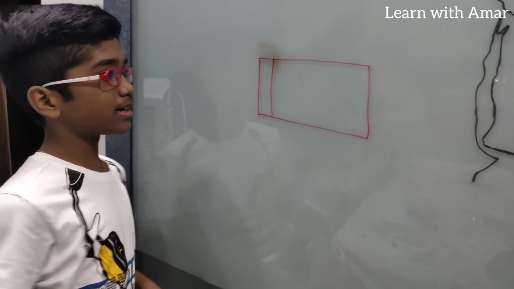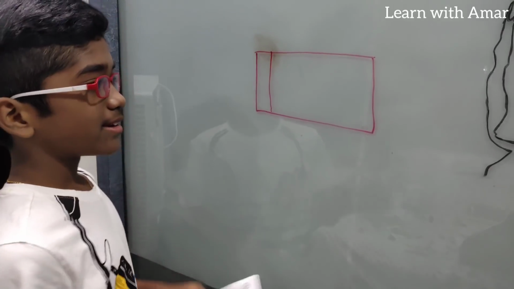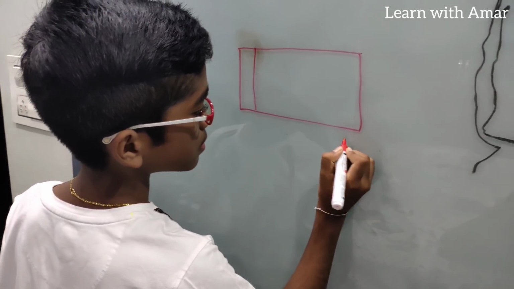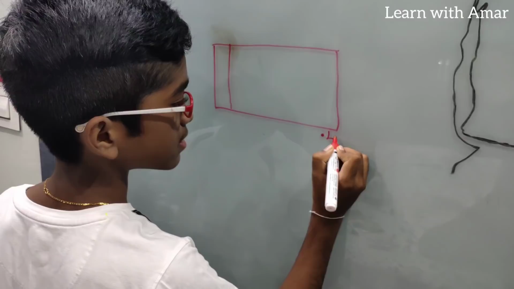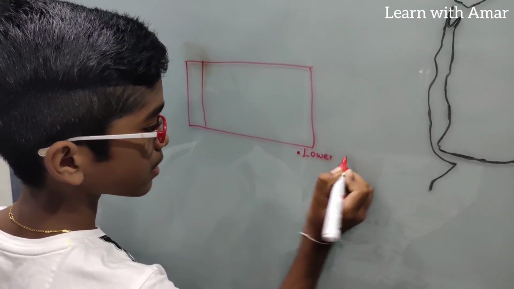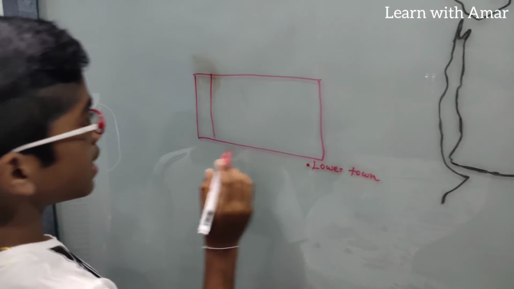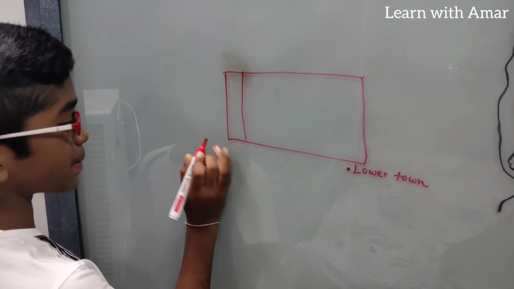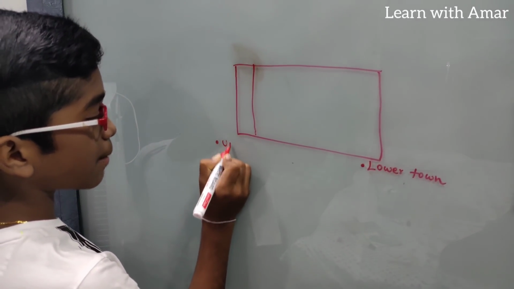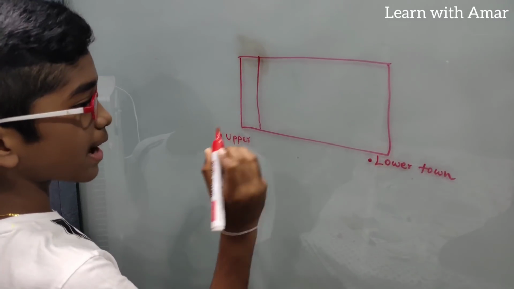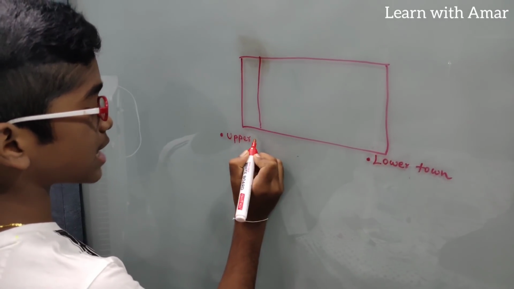You have to remember that the larger part is the lower town and the smaller part is the upper town.